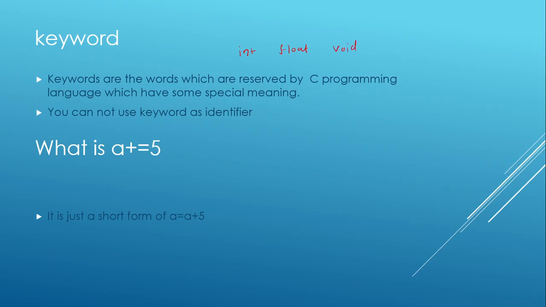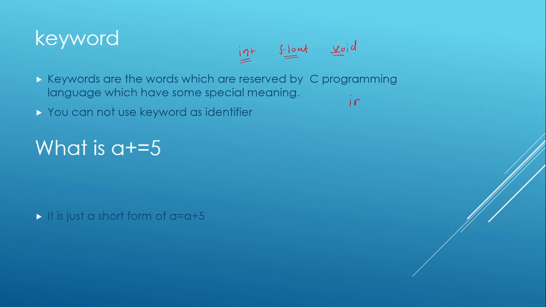These are words which have some special meaning in the particular programming language, in our case the C programming language. These are called keywords, the words which are reserved by the language and that have some special meaning assigned to them.